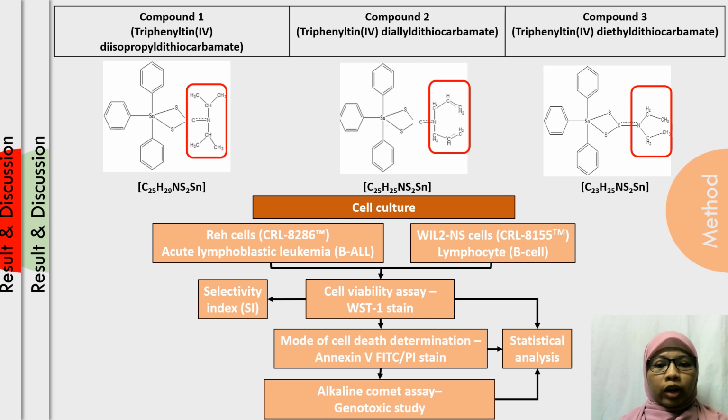For the second objective, we are using the Annexin V-FITC/PI stain to determine the mode of cell death. And finally, for the genotoxic study, we are using the alkaline comet assay.